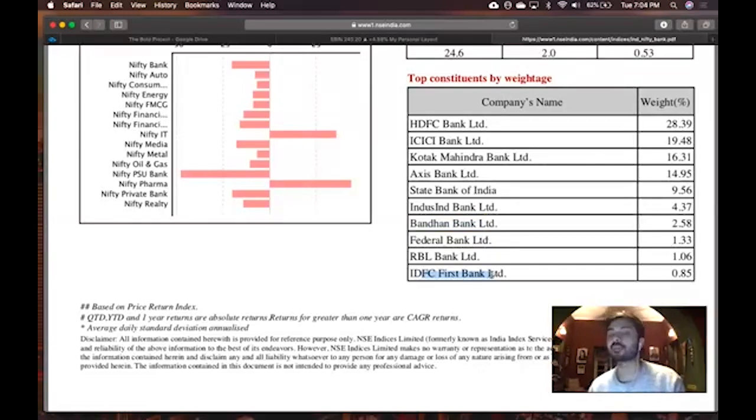So I hope what I'm trying to tell you is clear. If the top 5 Nifty companies move up, Nifty will go higher. If the top 5 Nifty companies move down, Nifty will go down. If HDFC Bank and these other top 5 companies move up, Nifty Bank goes up, and conversely, Nifty Bank will go down if those companies go down. So my point of view is to try to track these 5-10 companies, because they are going to tell you where the market is going to move.